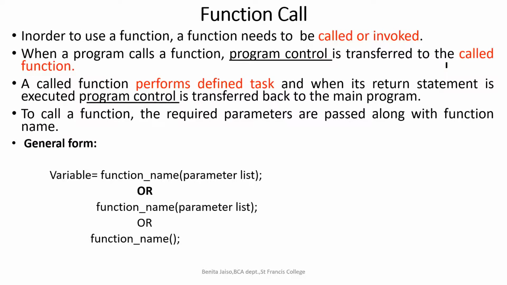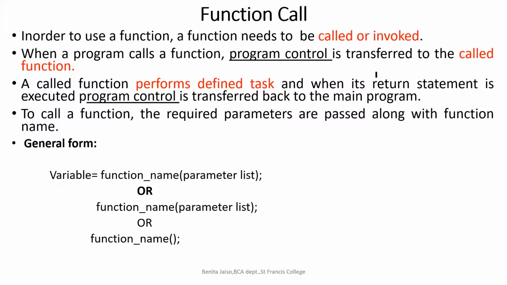When a program calls a function, the program control is transferred to the called function. The called function performs a defined task. And when a return statement is executed, the program control returns. If you have any doubts, you can tell me. So whenever we are calling a function, what will happen? I have shown you even in Turbo C.